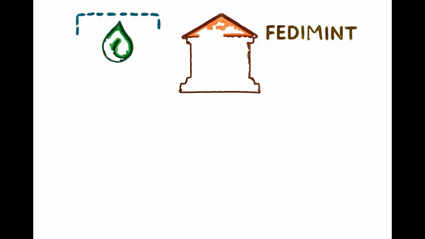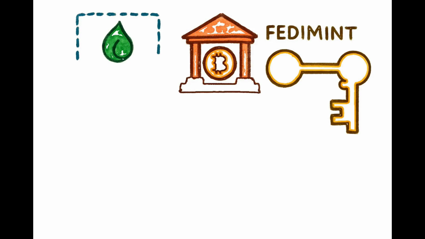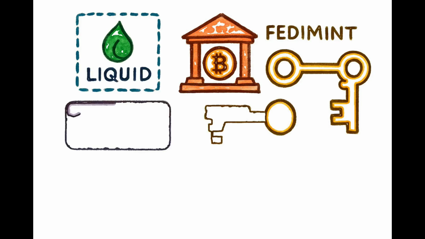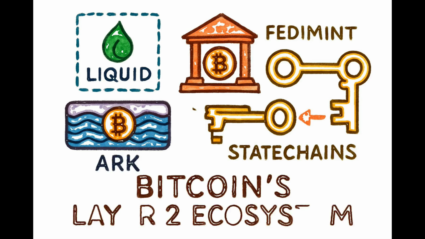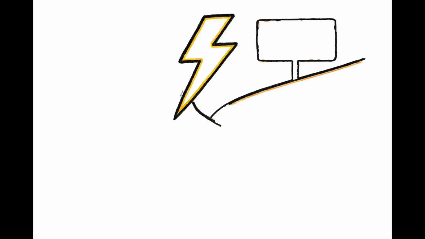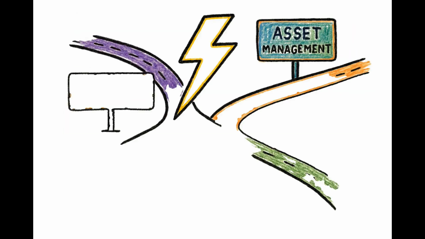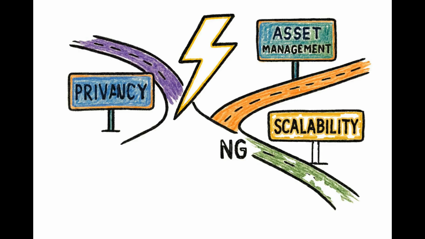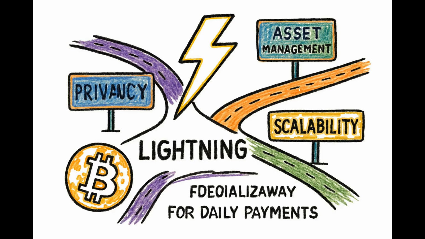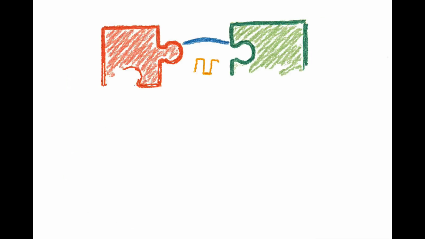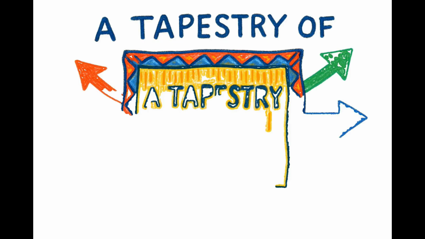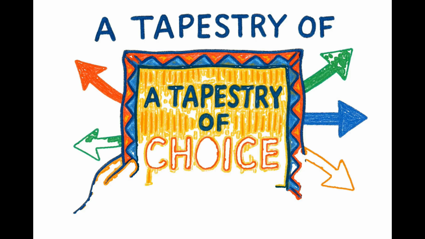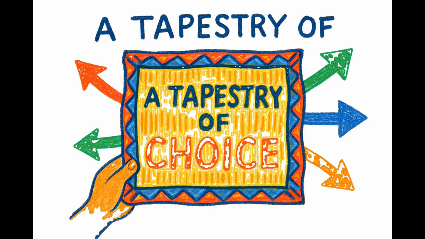So from Liquid's federated sidechain to Fedimint's community custody, Arc's liquidity pools, and Statechain's key transfers, it's clear that Bitcoin's Layer 2 ecosystem is not a one-size-fits-all world. Lightning is the superhighway for daily payments, but these other solutions are building specialized roads for privacy, asset management, and scalability. Each one addresses a different challenge, making the entire Bitcoin network more robust and versatile. The goal isn't for one solution to win, but for a rich tapestry of options to emerge, giving users the power to choose the right tool for their specific needs.